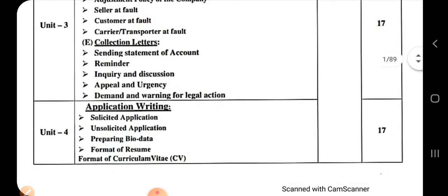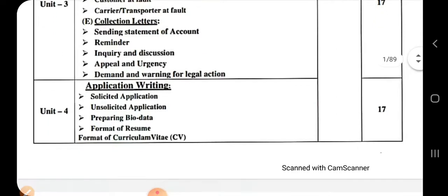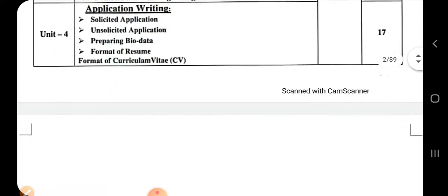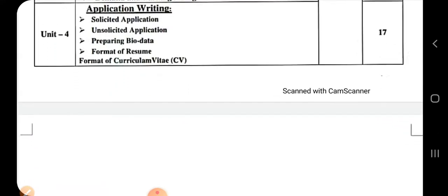Now unit number 4, which you have learned in standard 12th, is application writing. There are a certain number of types of applications: resume, curriculum vitae. So from the first unit to the fourth unit, you will have 3 units of writing letters and applications, and the first unit is regarding the basics of communication. With the help of these 4 units, you can have a question paper of 70 marks, but due to the COVID situation, it may happen that your question paper contains 42 marks.